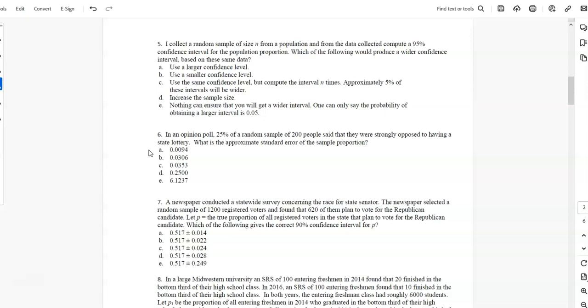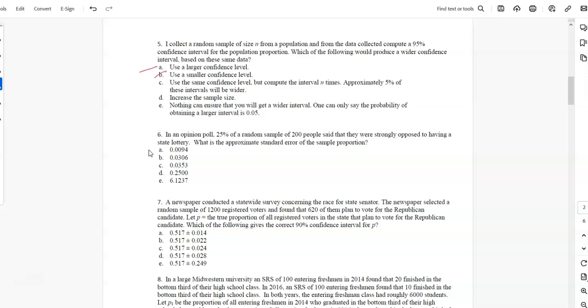Okay, so I want a wider confidence level. So you get a wider confidence interval. Okay, so I want it to be wider. So I'm going to use a larger confidence level. That seems to work.